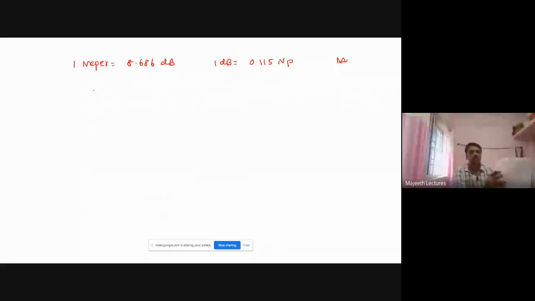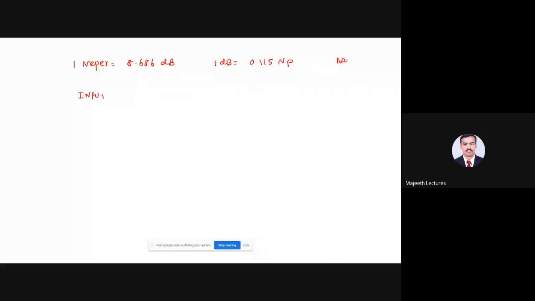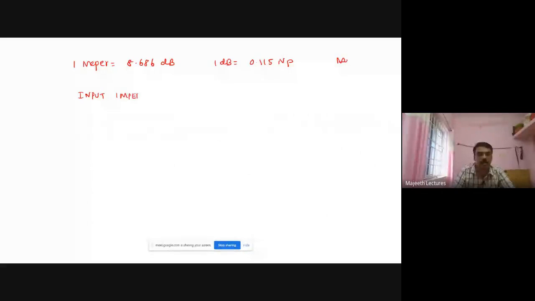Now we come to the important formula. This is the formula we are going to use to solve most of the problems, right? So what is that? Input impedance of different loads. Okay, so you take a type of line.